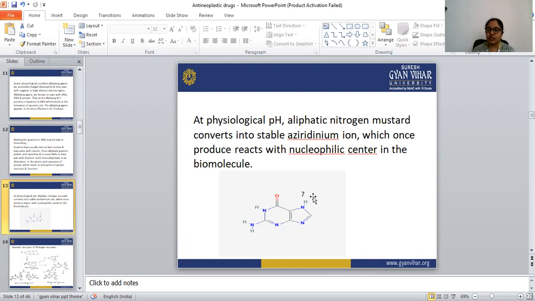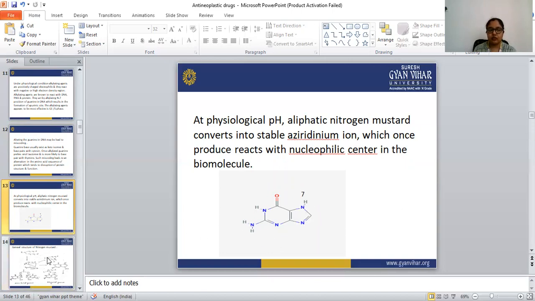So this is the structure of guanine. Guanine contains a pyrimidine ring as well as an imidazole ring, a combination of the two. One NH2 is attached here, and this is the N7 position in the imidazole ring. The alkylating group attaches to this N7 position.